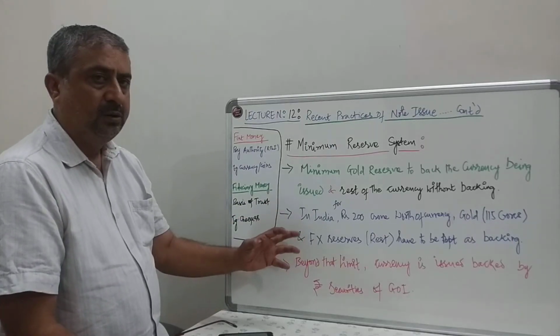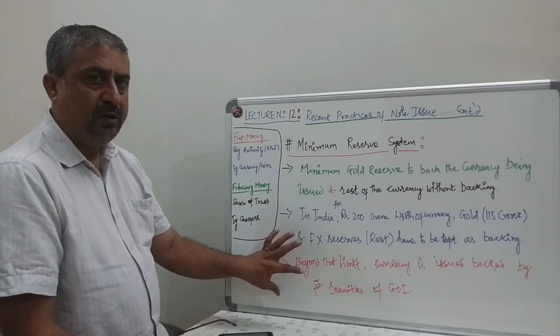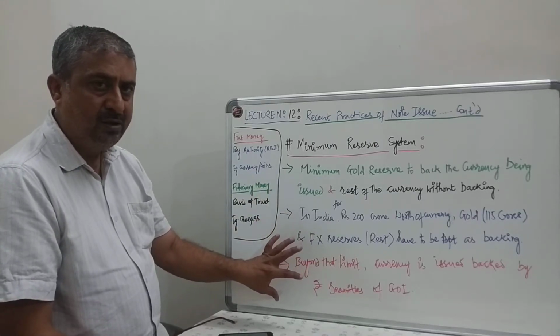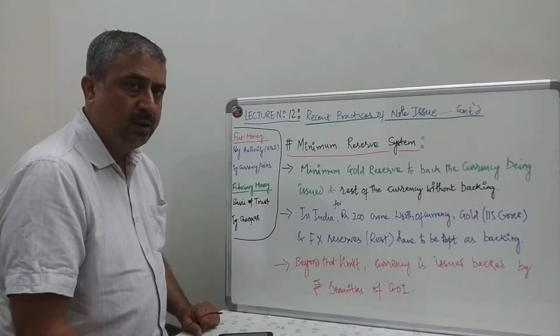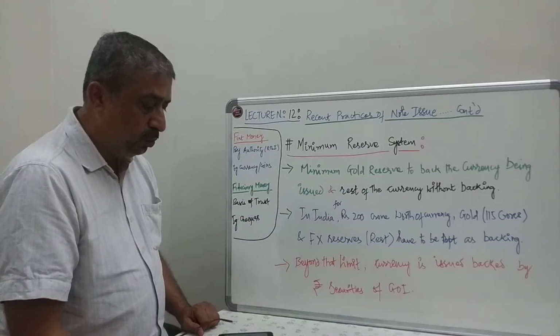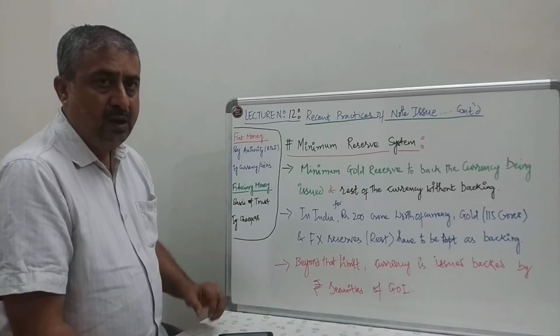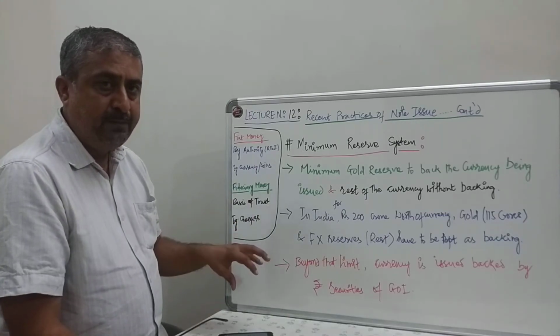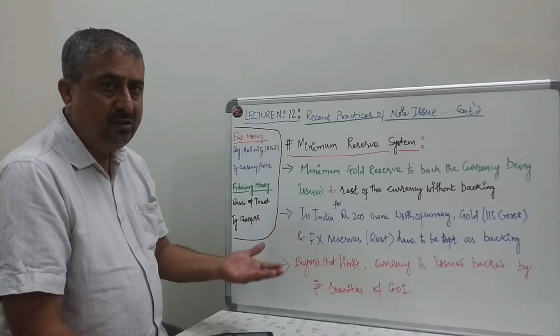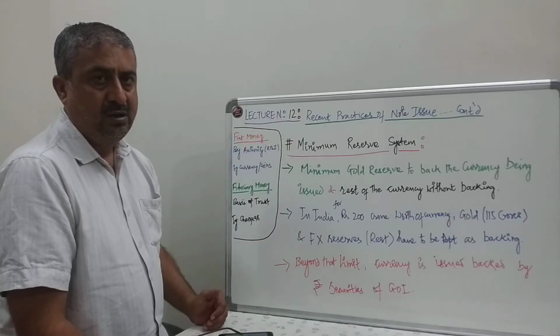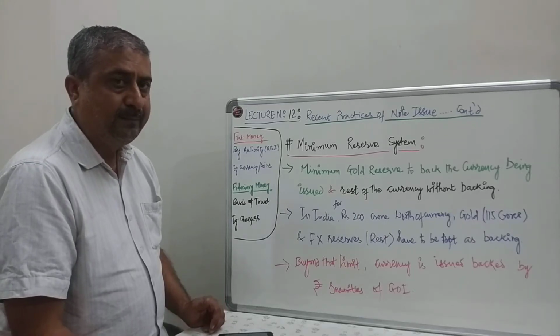So here, whatever currency is there in circulation is backed by government. So what does it do to the people who have money in their hands? The confidence of the people in the currency, in the nation's currency, is enhanced. So what will they try to do?